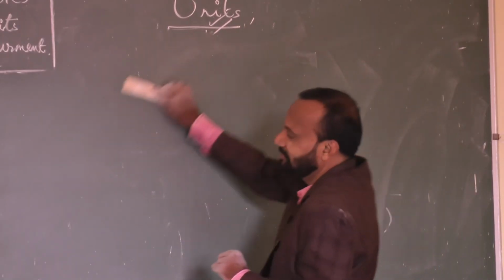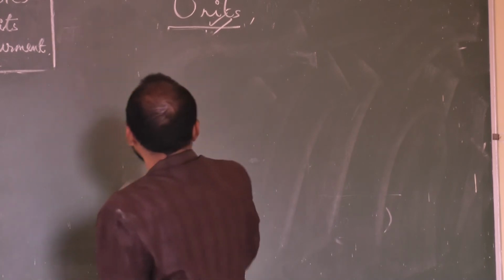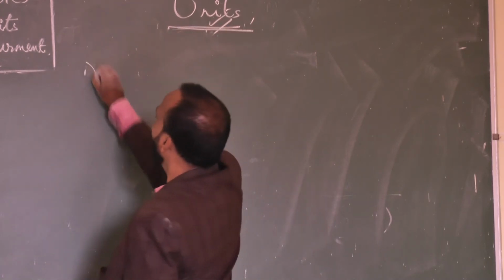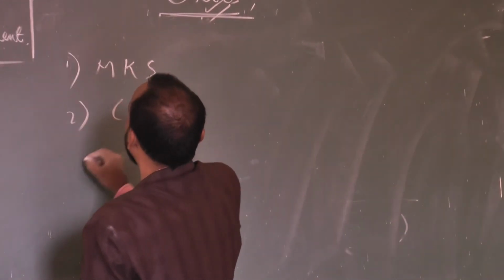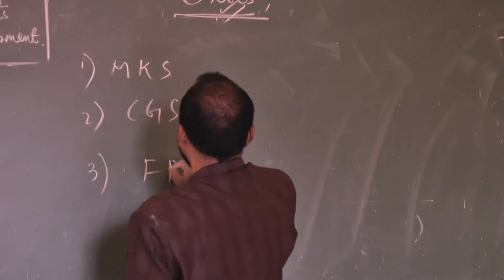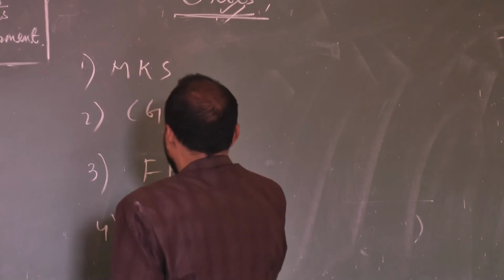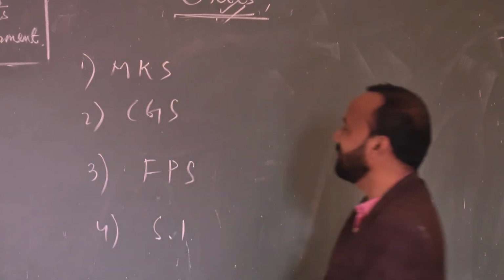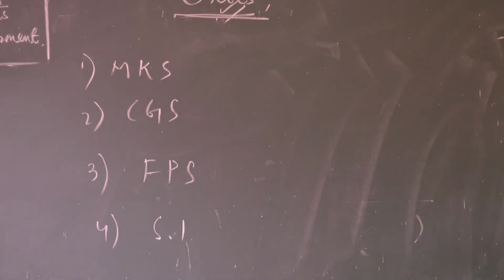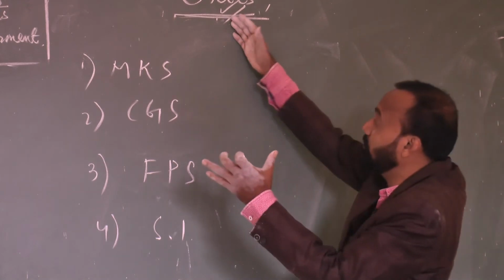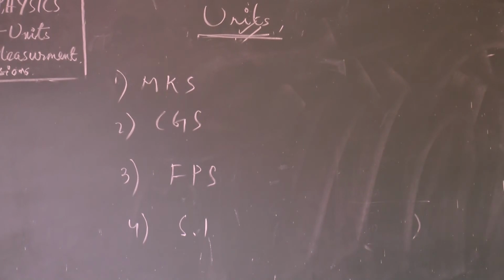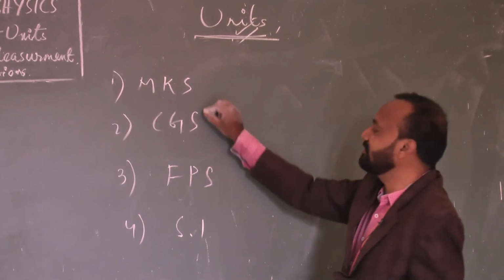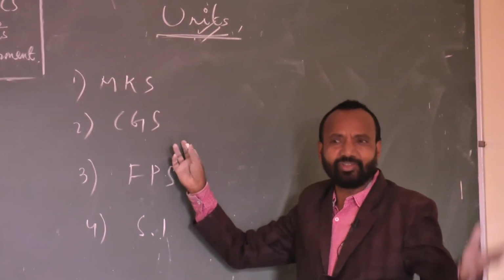Now the key points we are going to start. There are different types of units. Let us say this is the MKS unit, this is the CGS unit, or I can say the FPS unit, or the SI unit. Like this, different units are there. If we talk in wide view, sir, what are the types of units? These are MKS, CGS, FPS. In the early classes you have learned this.